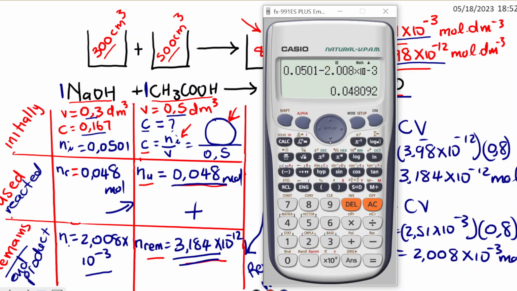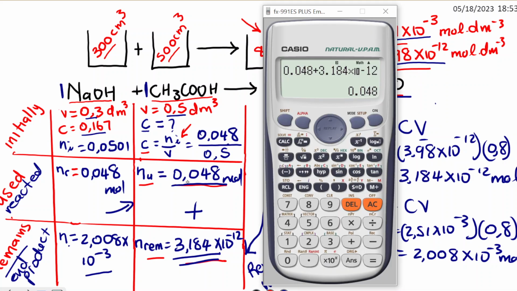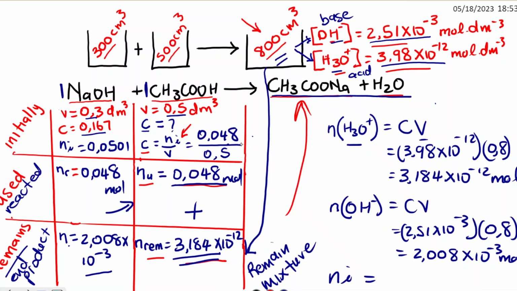So now let's add 0.048 plus 3.184 times 10 to the power negative 12. So it's still 0.048. So the number of moles that were initial here is 0.048. So I'm going to put that here. Yeah, so that's the number of moles initially. When you add what was used to what remained, you get 0.048.